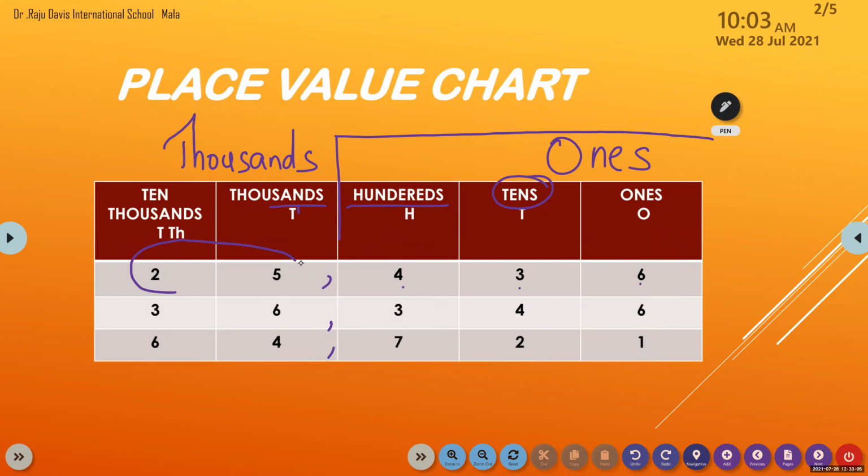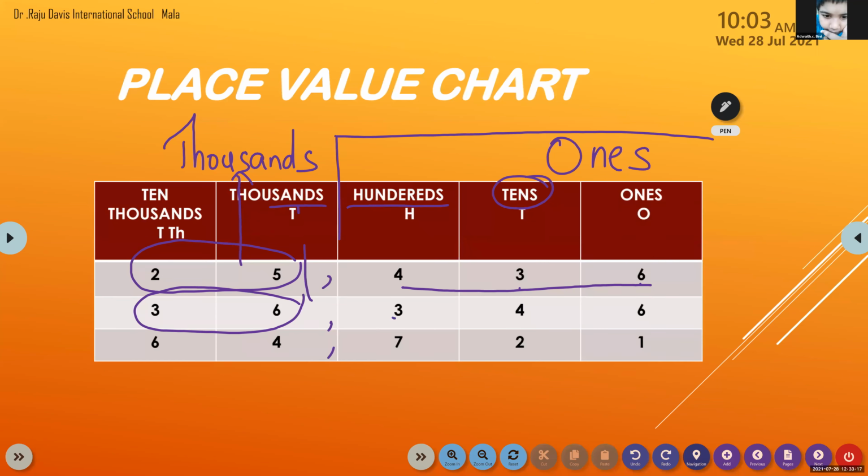25 is in which period? 5,000. 436. 36,000. 346. 64,721.